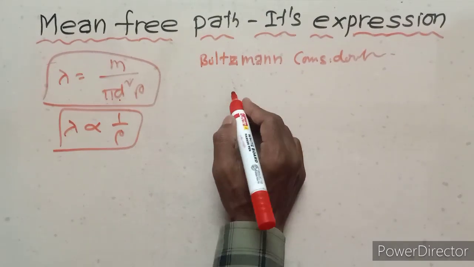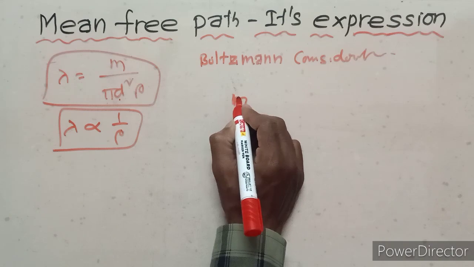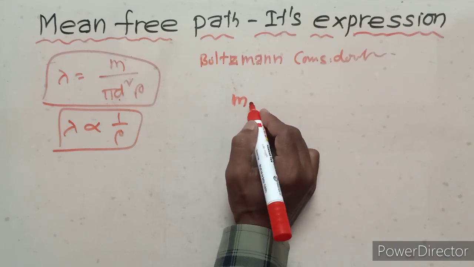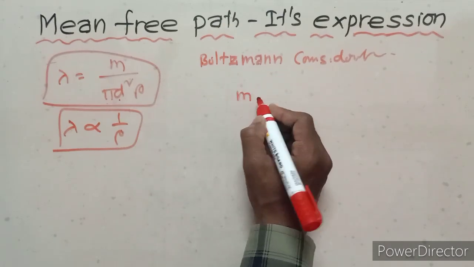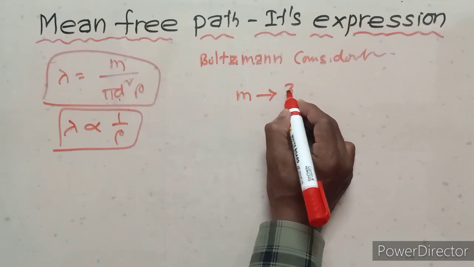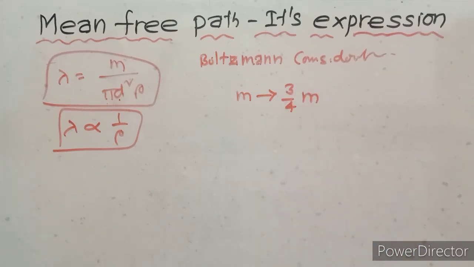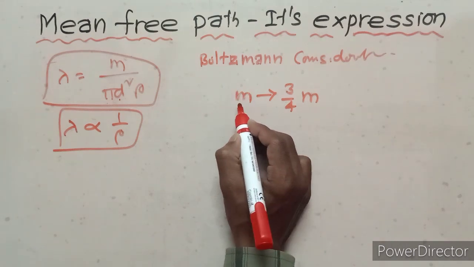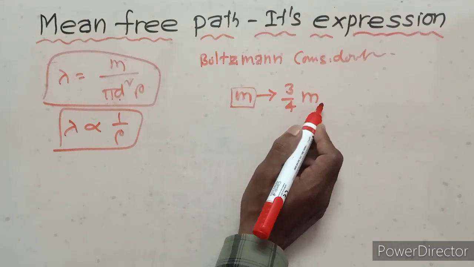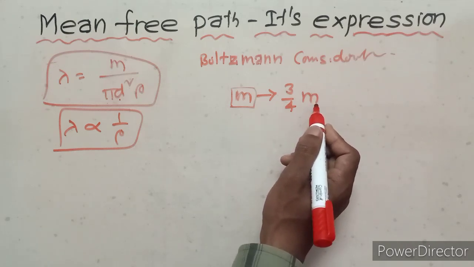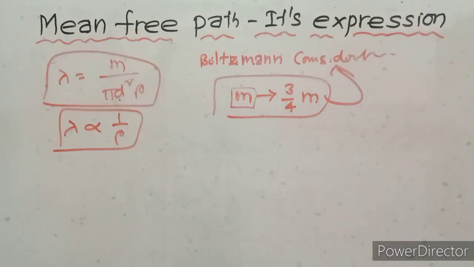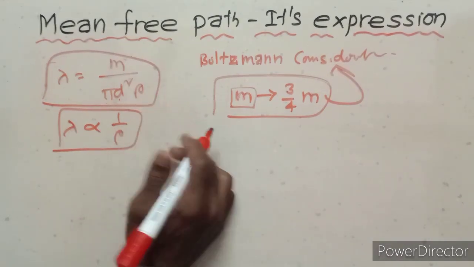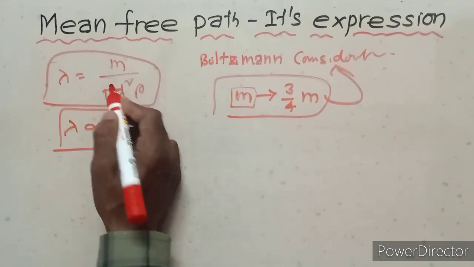In the Boltzmann consideration, the original mass is converted to 3/4 of the original mass. So this is the changing mass. The changing mass is 3/4 of the original mass. So this is the condition of Boltzmann consideration. So this value is substituted in this equation.